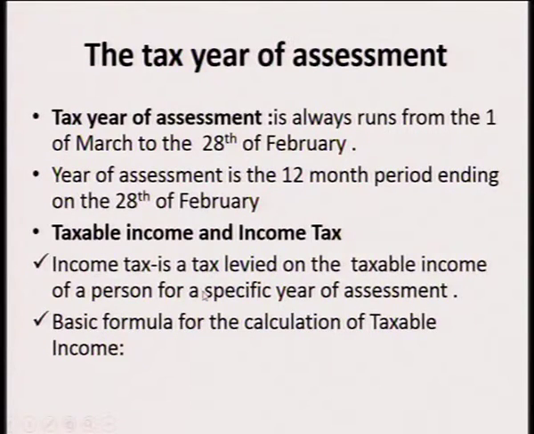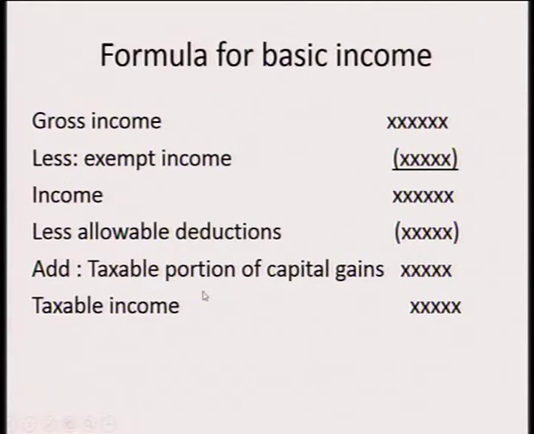Taxable income and income tax. Income tax is a tax levied on the taxable income of a person for a specific year of assessment. Basic formula for the calculation of taxable income. We've got the gross income, which will maybe consist of your salary, the travel allowances, your medical aid, and other allowances as well.